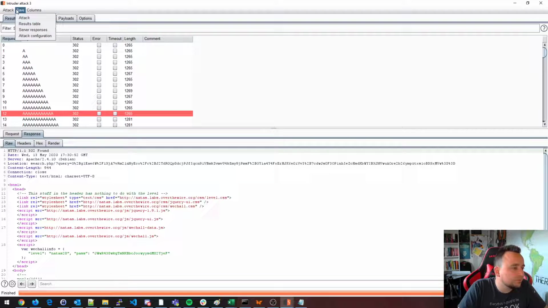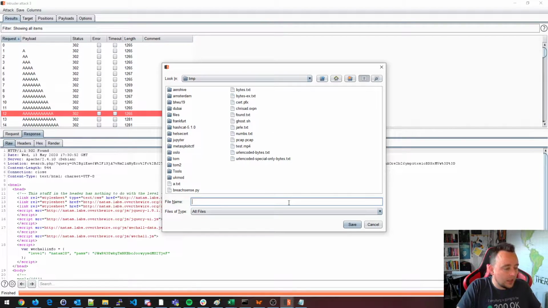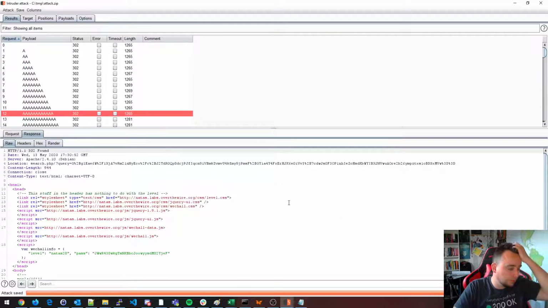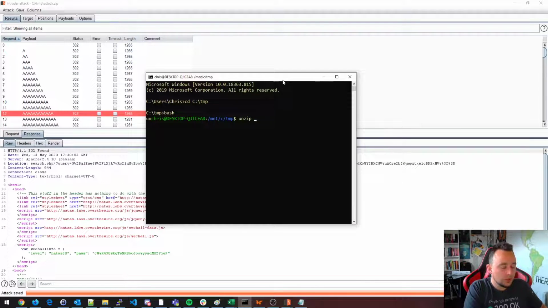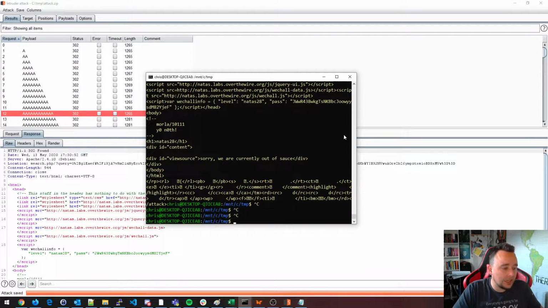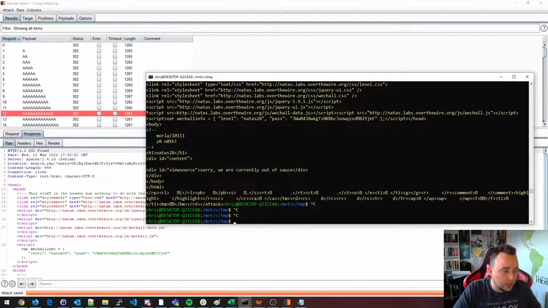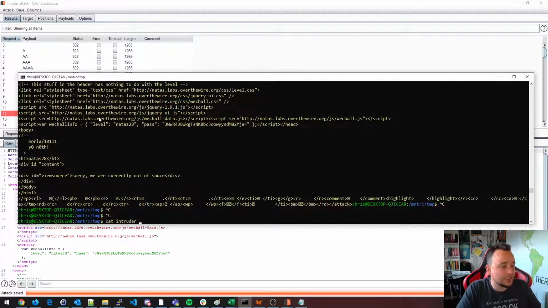The first thing we're going to do is save this attack here. We're going to save it to file, attack.zip. So Burp Intruder saves it as zip files. I'll open up a command.cmd, cd into temp, and we'll unzip attack.zip. And now we have a file called intruder. This intruder basically contains the entire attack, okay? It's a binary file, contains a lot of bytes, but also has the ASCII inside of it.